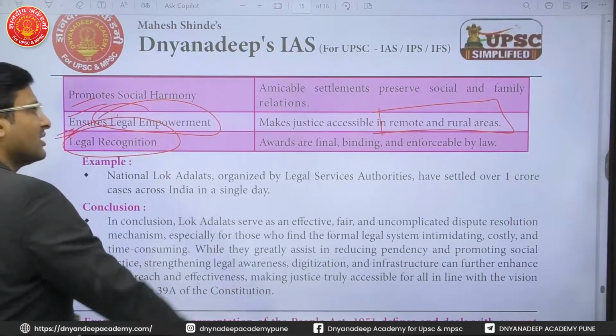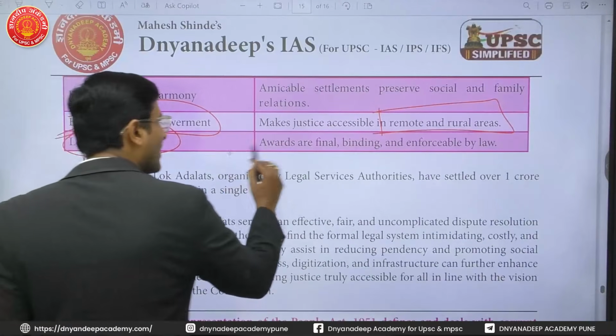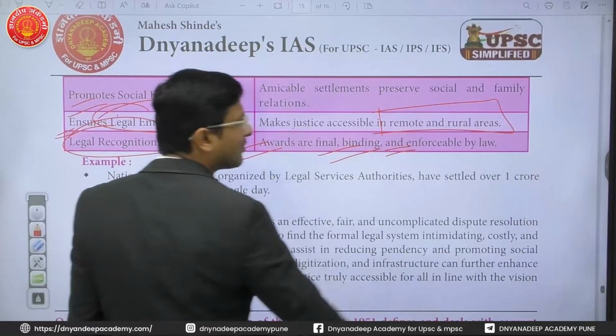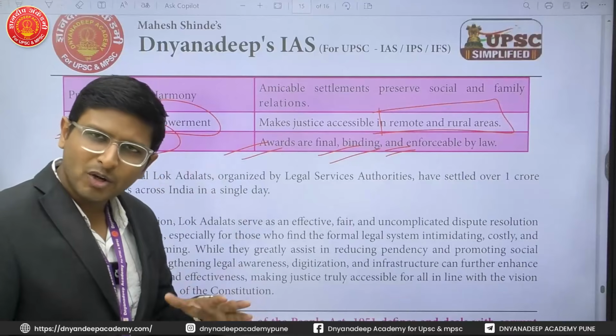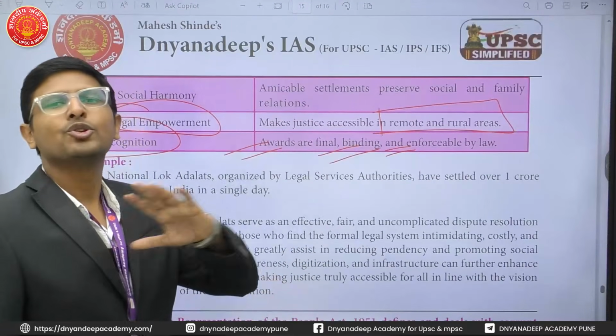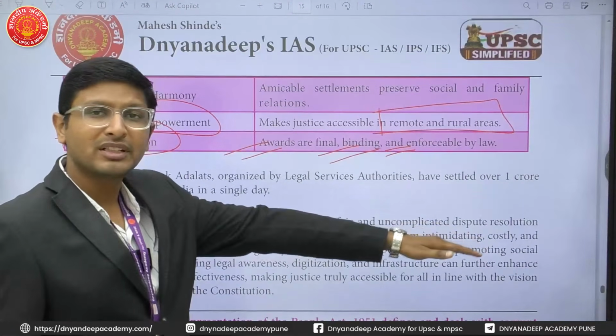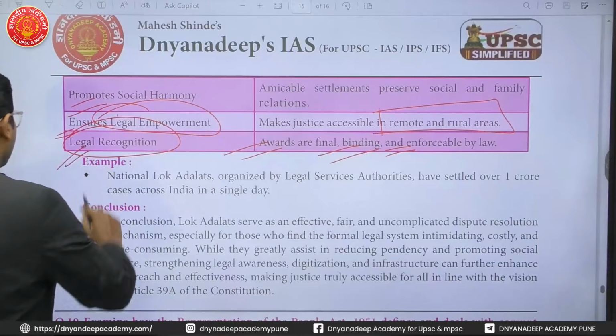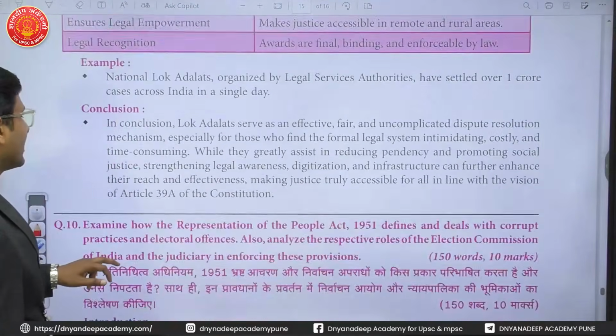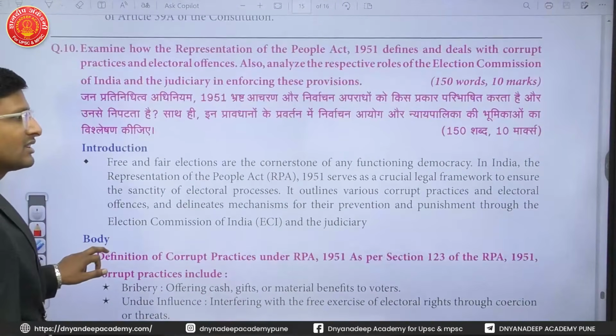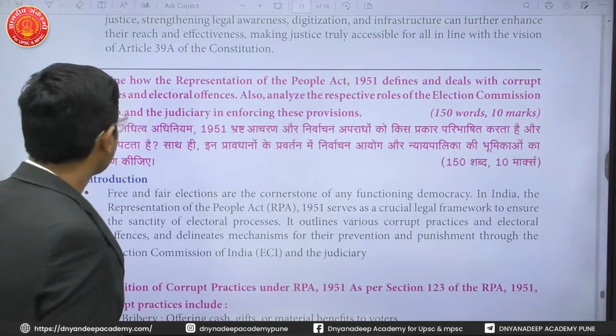Legal recognition is there. The awards are final, binding and enforceable by law. So once you have adopted it, the award is accepted, you cannot approach anywhere else, which means the court judgment is settled. That is the benefit, the issue gets resolved automatically. That is the significance of the Lok Adalat here.